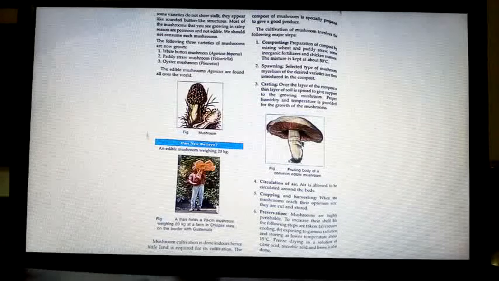The cultivation of mushroom involves 4 to 5 steps. First one is composting: preparation of compost by mixing wheat and paddy straw, some inorganic fertilizers and chicken manure. The mixture is kept at about 50 degrees C.